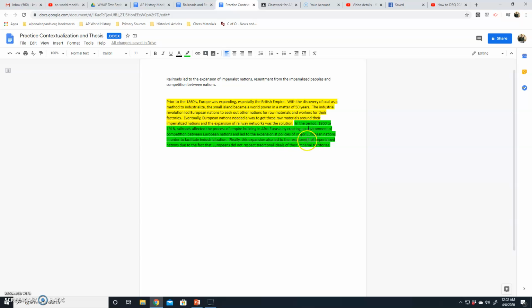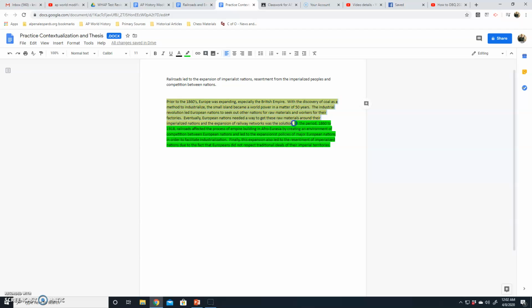So it's kind of three different things. Make sure that you have more than just one argument. You don't want to just say, railroads affected the process of empire building by doing this. Make sure it's multiple things. I always like to say 3 things are kind of crucial, but if you've only got 2, you've only got 2.